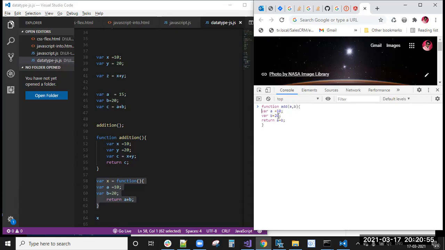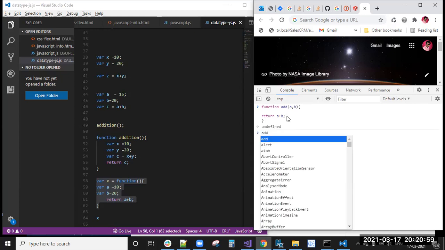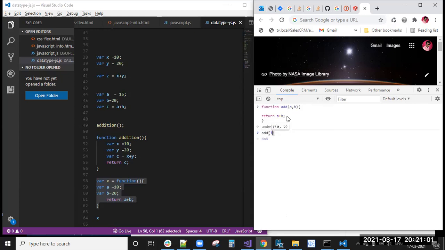You can remove this. Now you need to send 1 comma 2. Enter. So you got 3, right? So this is function calling with the parameters. Before that one is function calling without parameters. So function calling with parameters and function calling without parameters.